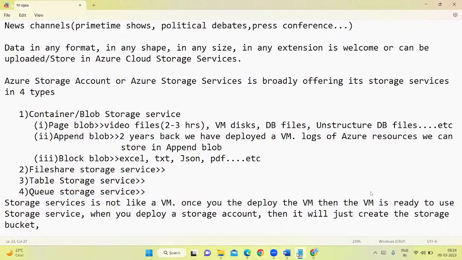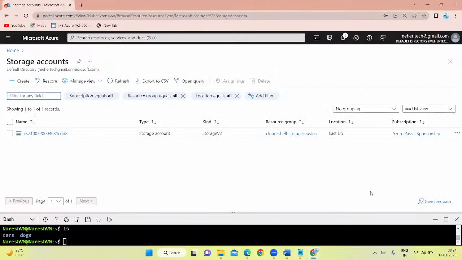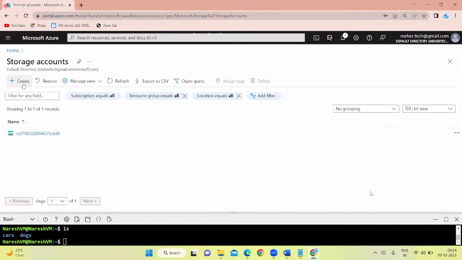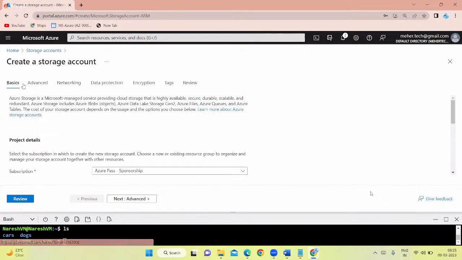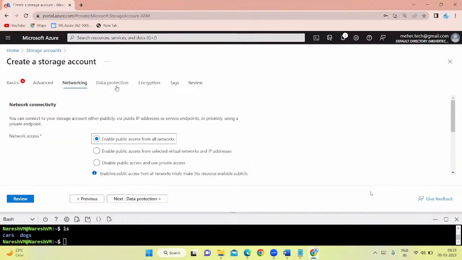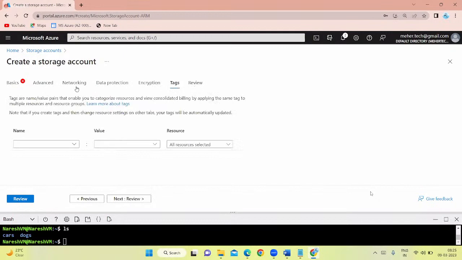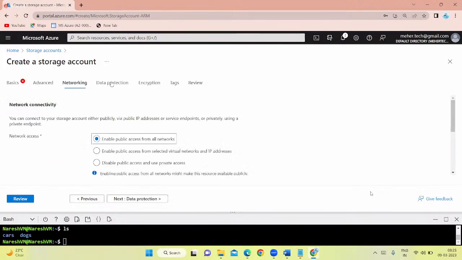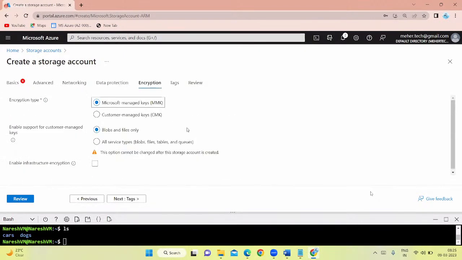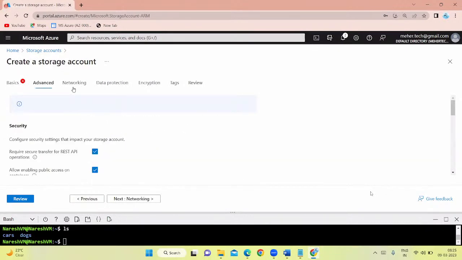Fine. So if you come here now and say create, then you are going to create a storage account. See here now, same like the virtual machine, we filled in different tabs, right? For storage accounts also, we are going to fill these tabs: basics, advanced, networking, data protection, encryption, tags, review plus create. All these tabs we are working on for the storage account also. So you have to be very careful when you're filling in all these details.